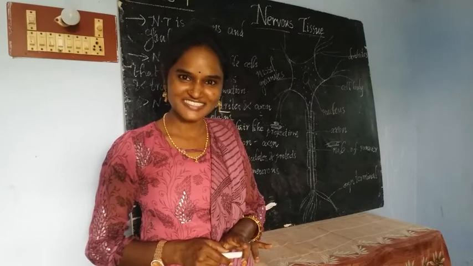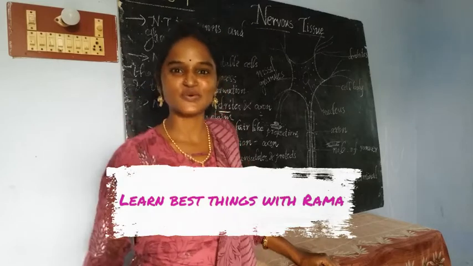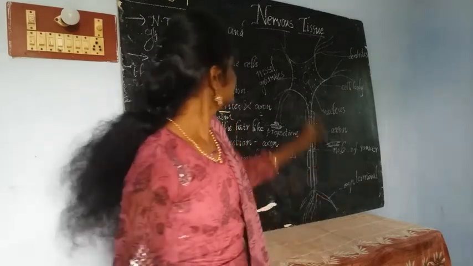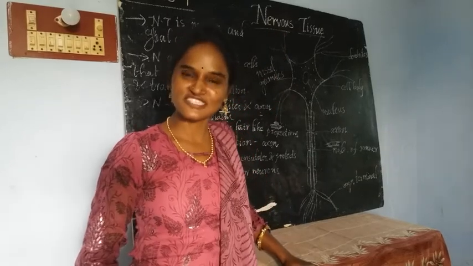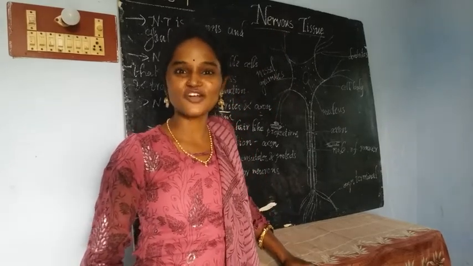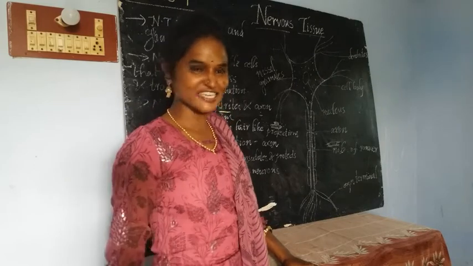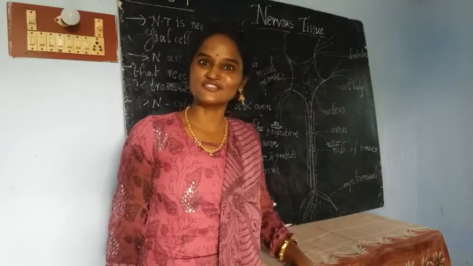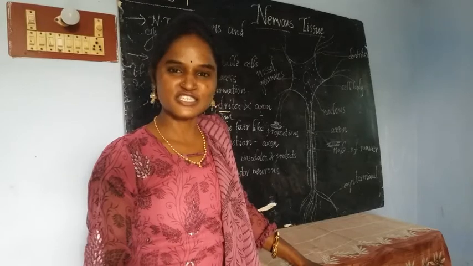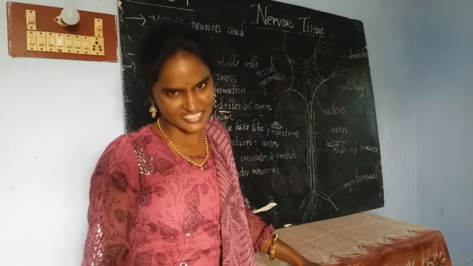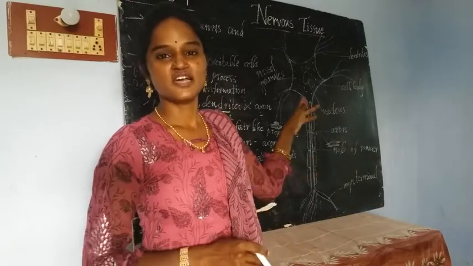What are you thinking? Yes, inside our body, we have a superhero. Who is that hero? The nervous system. Our nervous system is responsible for our victory or failure. Is it right? Yes. And today we are going to discuss nervous tissue. This nervous tissue is present in our nervous system. Our nervous system is just made up of nervous tissue.